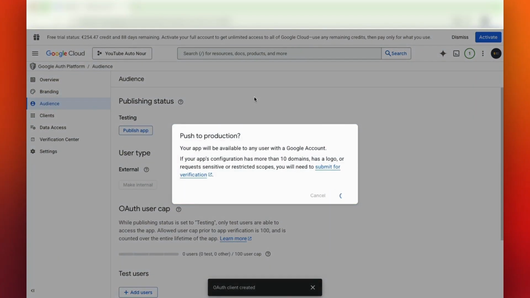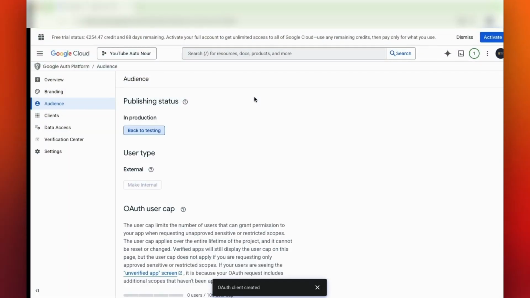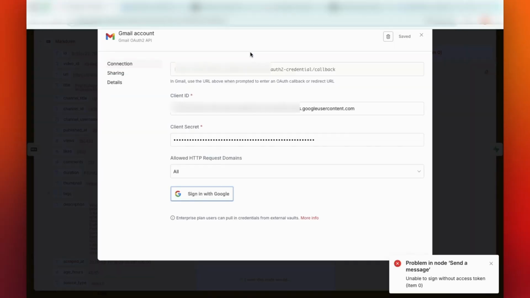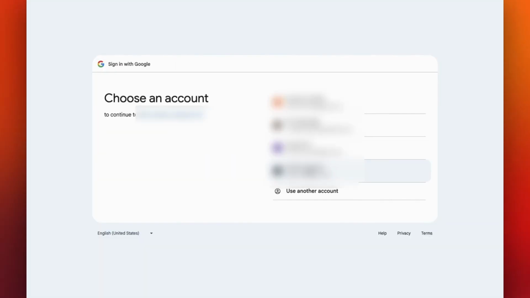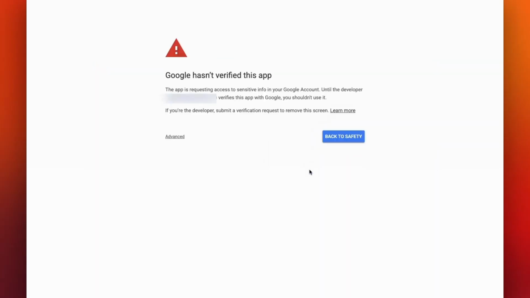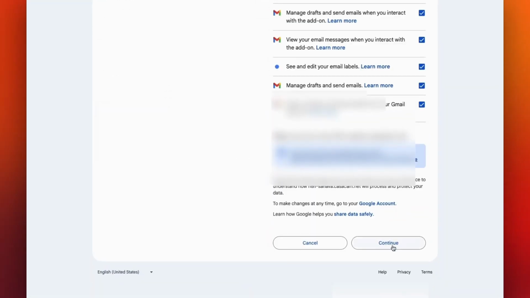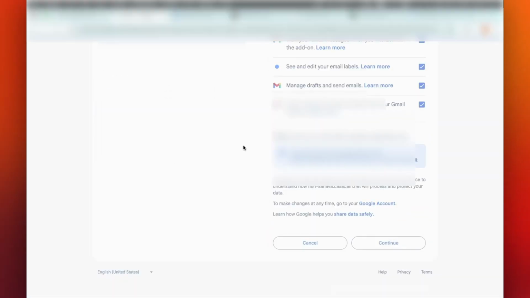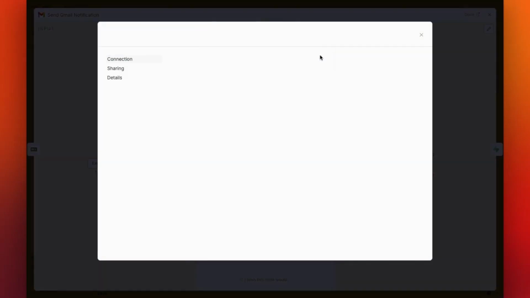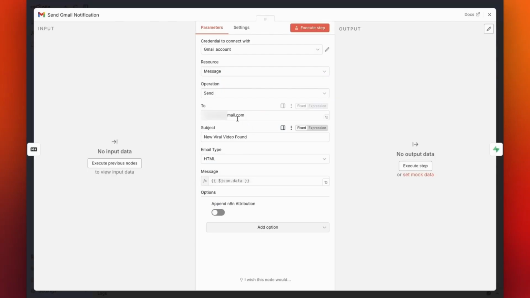Back in N8N, click Sign in with Google. Select your Gmail account, click Advanced, follow the link provided, select All and click Continue. Your Gmail account is now connected to N8N and the workflow can send you emails whenever it finds viral videos.